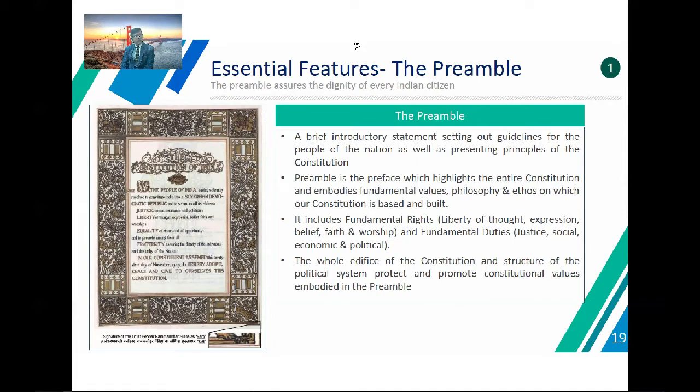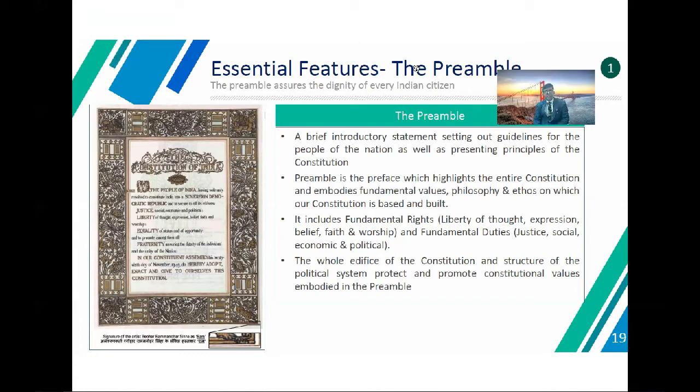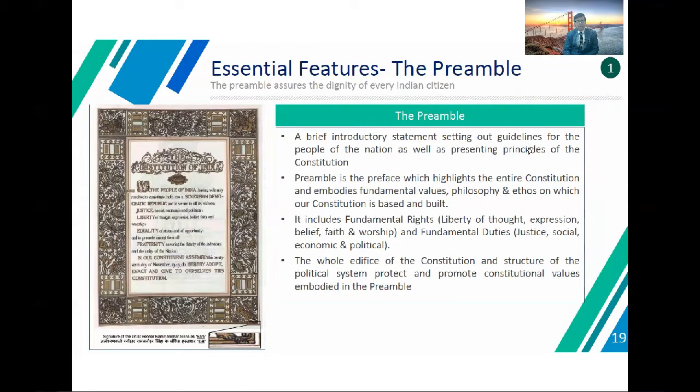It includes liberty of thought, expression, belief, faith, and worship, and justice: social, economic, and political.